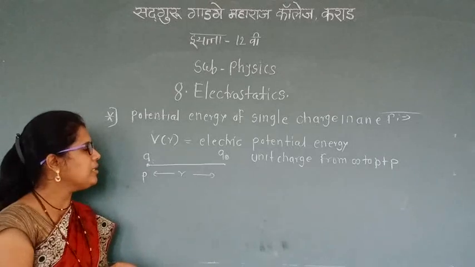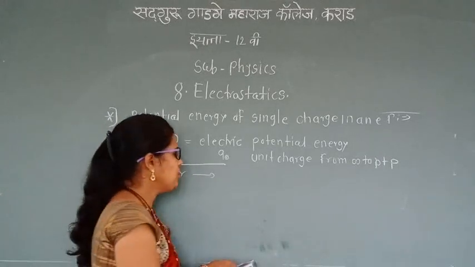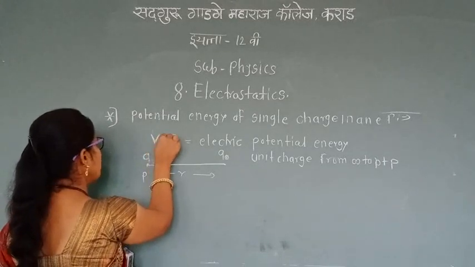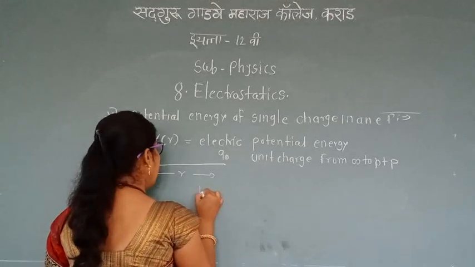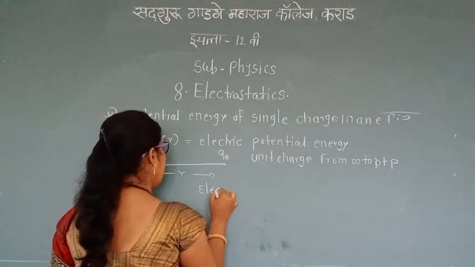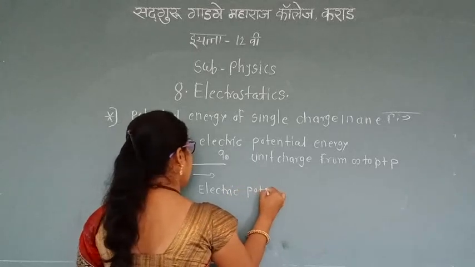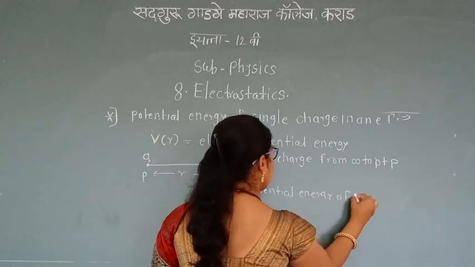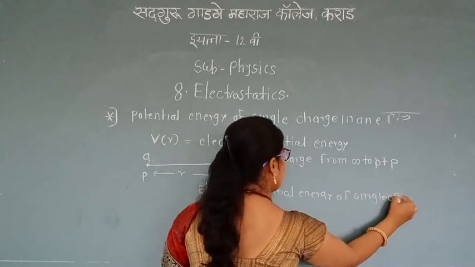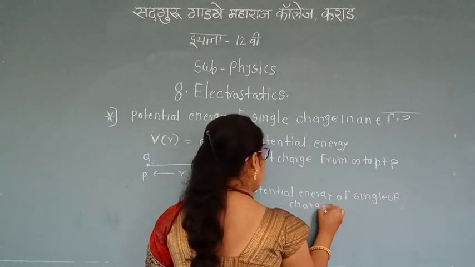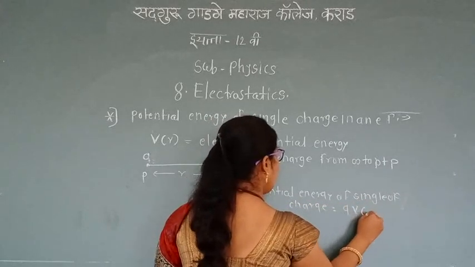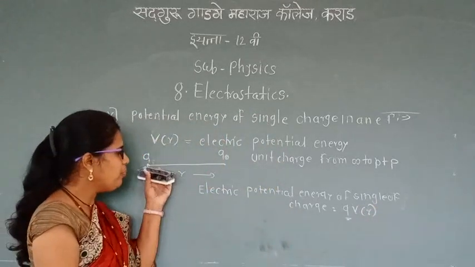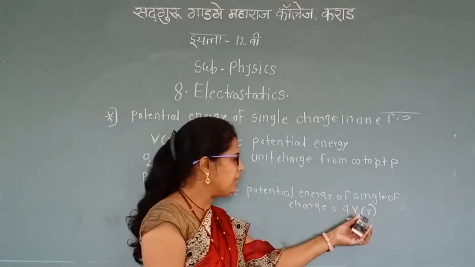Now this work is done in the form of electric potential energy. For a charge Q having the potential V of R, the electric potential energy of a single charge is equal to Q V of R. Q means the charge brought from infinity to point P, and V of R is the electric potential.